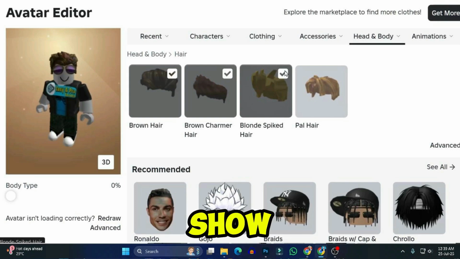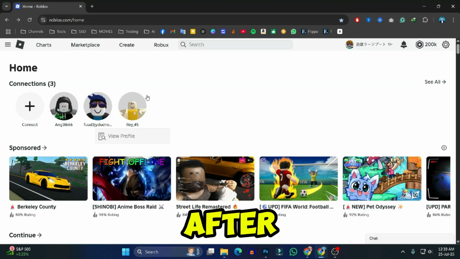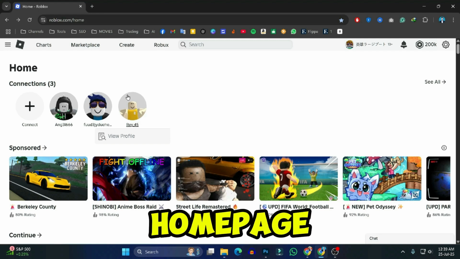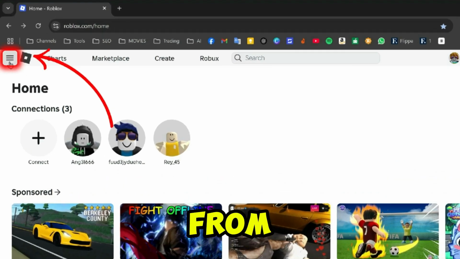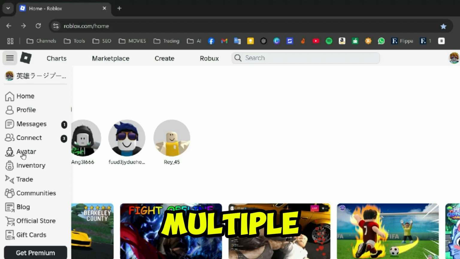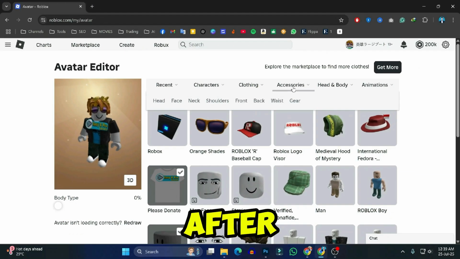In this tutorial, I will show you how you can wear multiple hairs in Roblox in very easy steps. For the first step, after opening Roblox in your browser, from the home page, you can simply click on these three lines from the left top side, and here you will get these multiple options. Click on Avatar. After clicking on it, you will be on this window here of avatar edition.